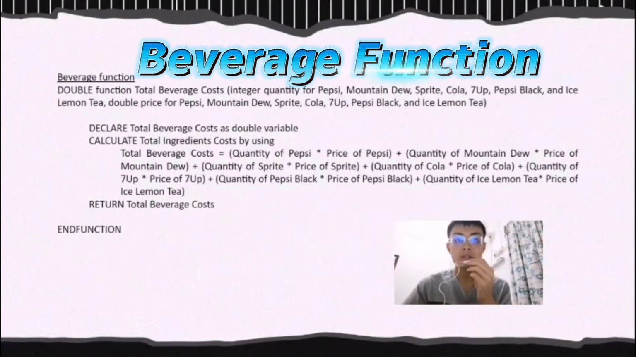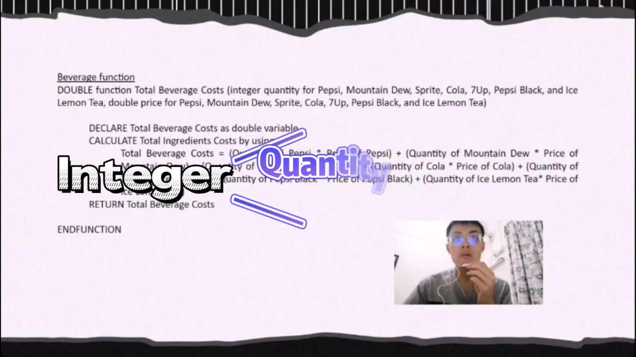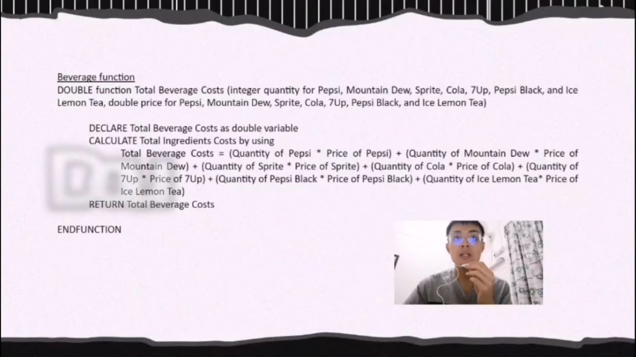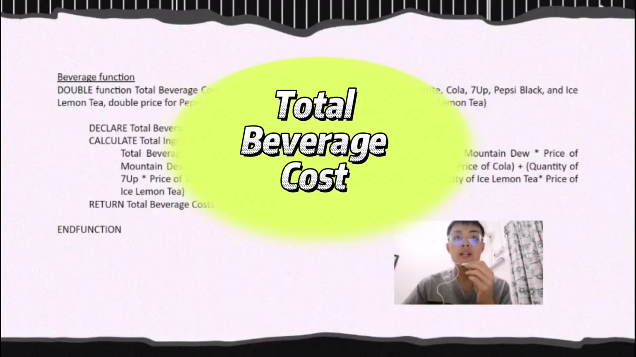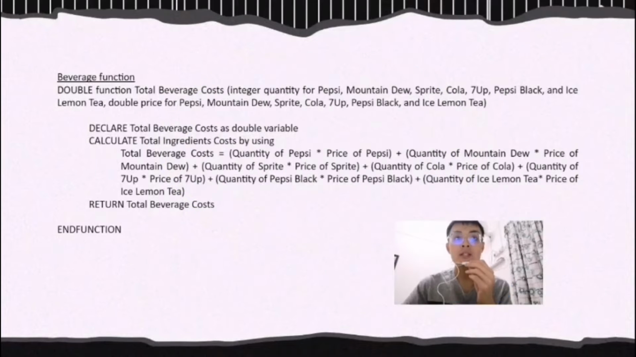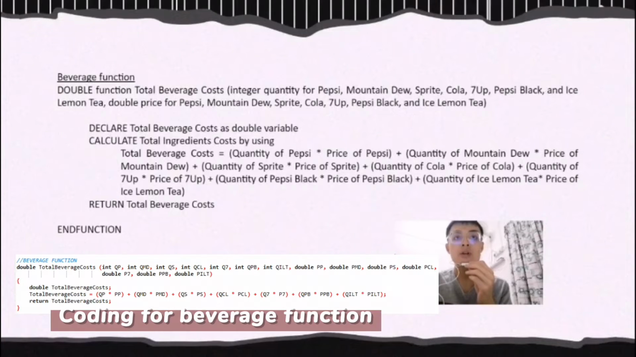Next is the beverage function. Integer data type is used to represent the quantity of beverages, while double data type is used to represent the cost of the beverages. Total beverage cost is declared as a double variable. Then a formula is applied to calculate total beverage cost, which is total beverage cost equals the sum of the quantity of beverages multiplied by their cost prices. Then the program will stop execution and return to the calling function to show the output.